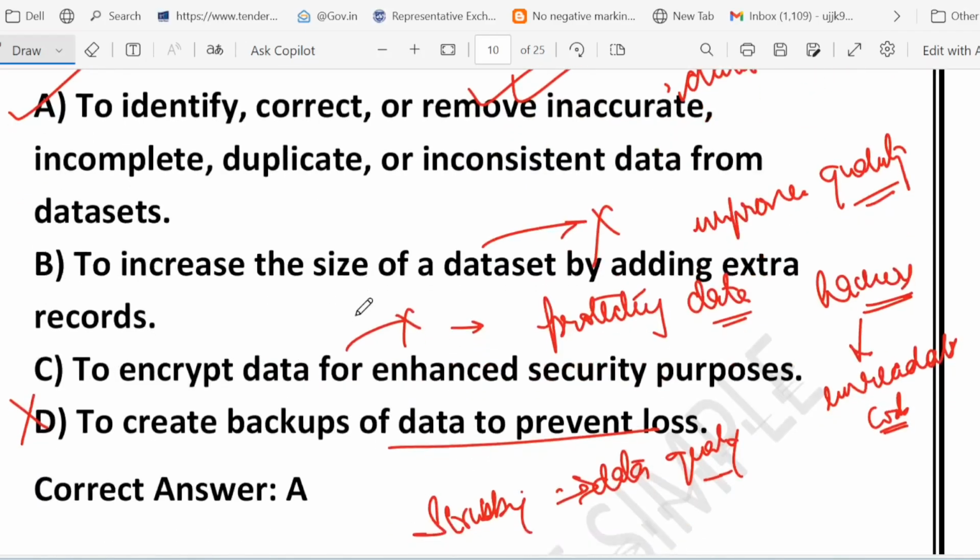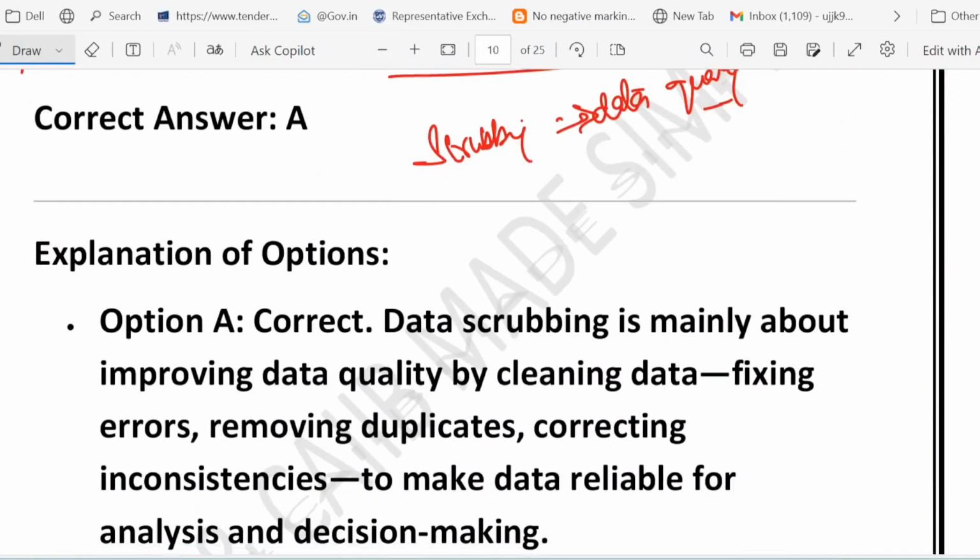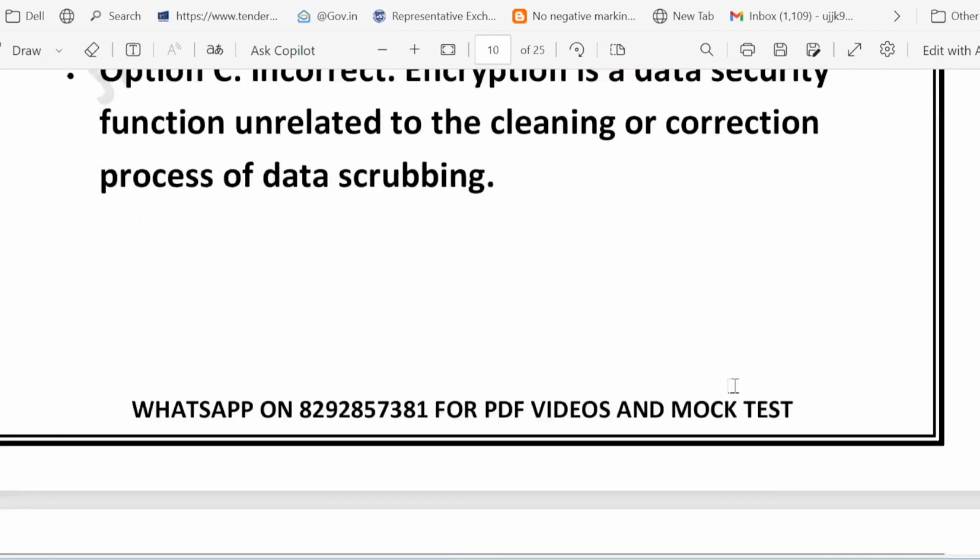What we learned from this discussion is that data scrubbing simply means data cleaning. That's it. It removes errors, duplicates and inconsistency to make data reliable. It does not increase data, encrypt it or back it up. Now let's look at the next question.